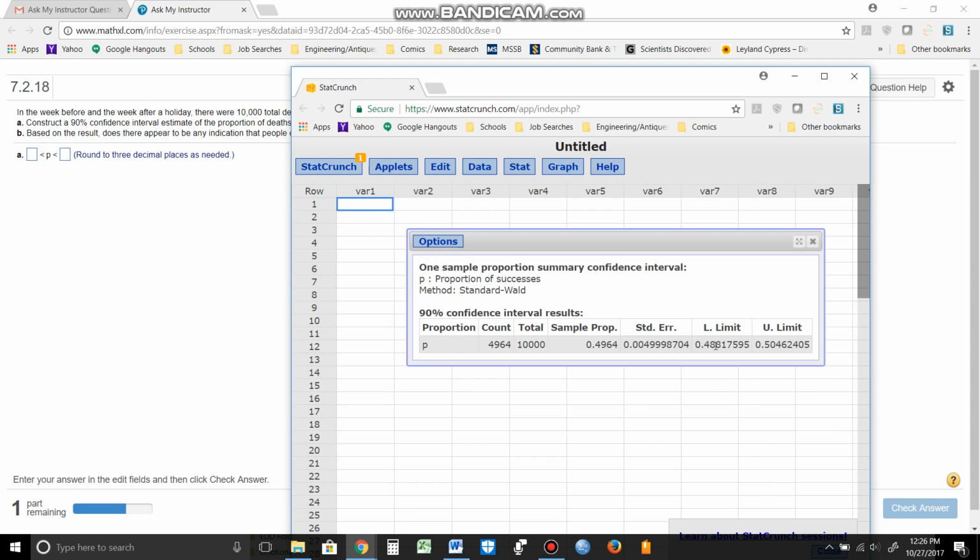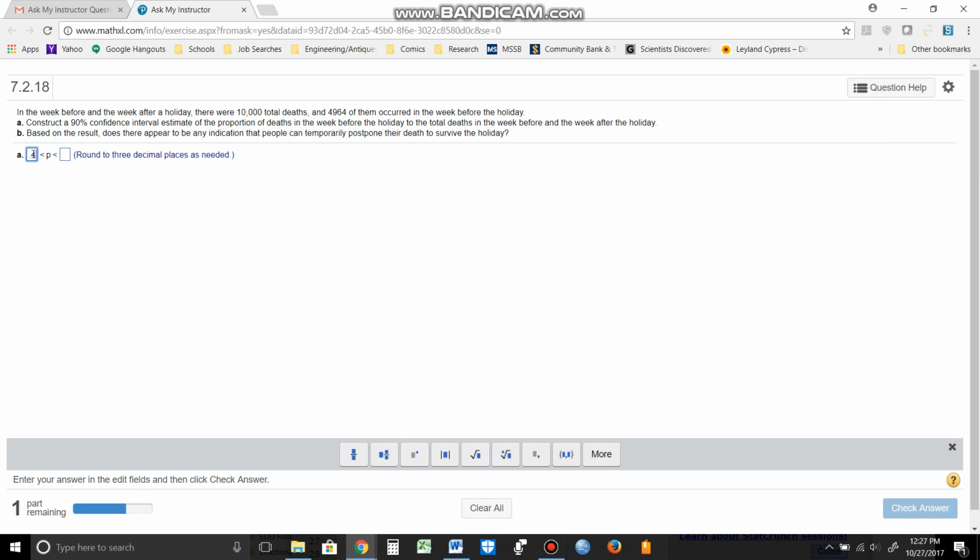And right here is my answer. So to 3 decimal places, the lower limit is 0.488 and the upper limit is 0.505. So 0.488 to 0.505.